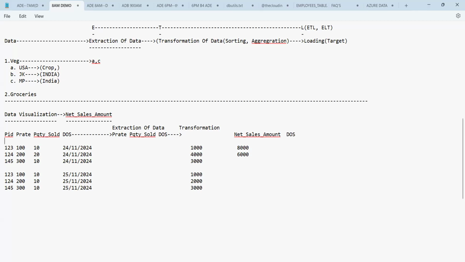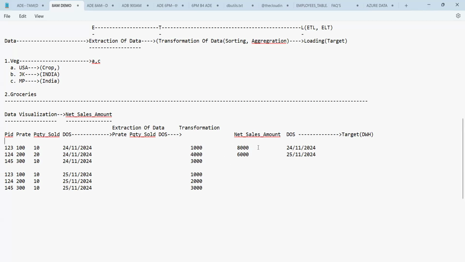The other one is date of sales. And what is the date of sales, guys? This one is the 24th day of 11, 2024. Here, this is the 25th day, 11, 2024. Now see, everyone, these are the 2 days of data extracted. Now, finally, this data I will load into the target system. And the target is, here I can say, the data warehouse. So the same data I load into the target system.